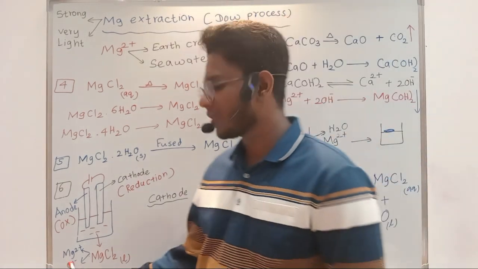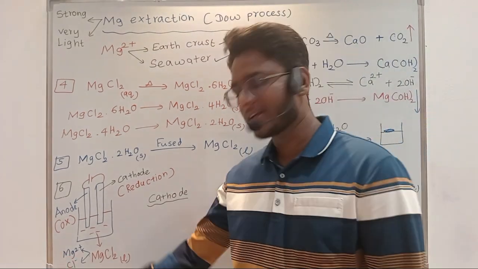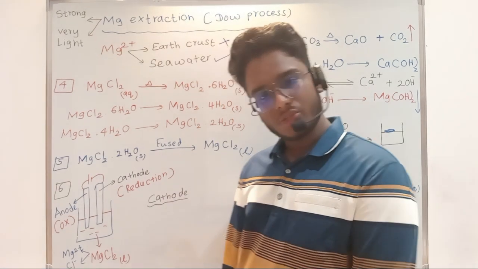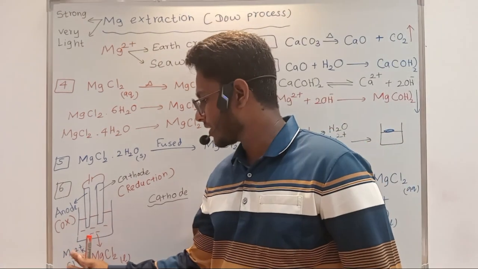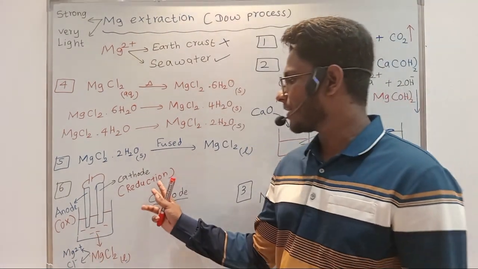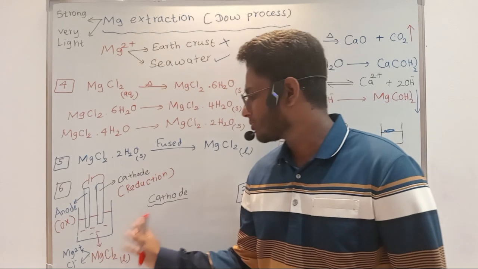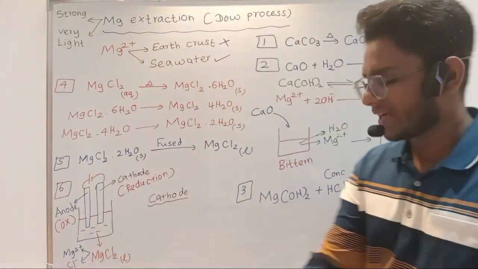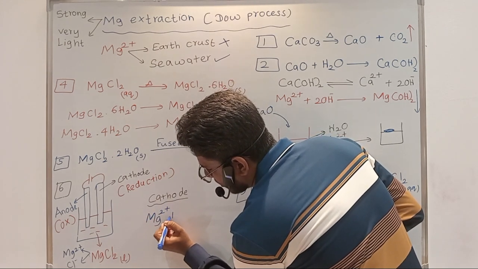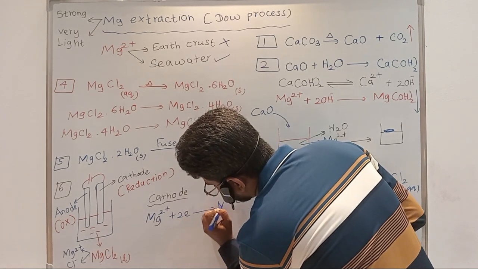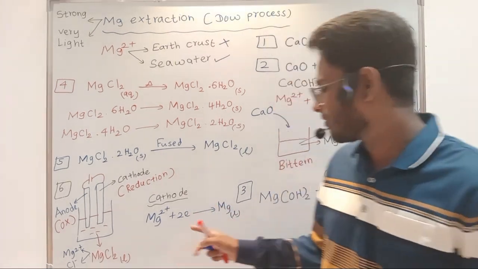One of the species is going to oxidize and one is going to reduce. Can Cl minus reduce further? No, it can't reduce. So the only possible species that can reduce is magnesium 2 plus. And I said reduction takes place in the cathode, so the reduction reaction is the cathodic reaction. Magnesium 2 plus is going to reduce to magnesium, and the magnesium formed here is liquid. I'll tell why in a while.